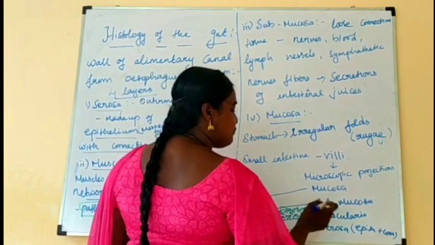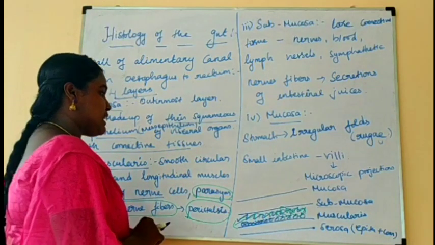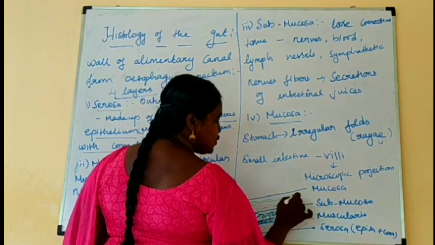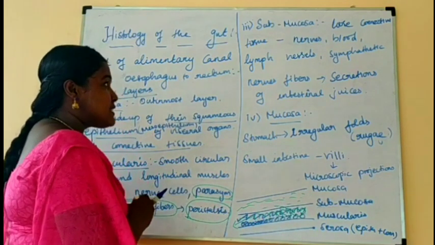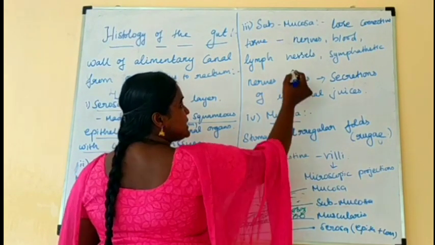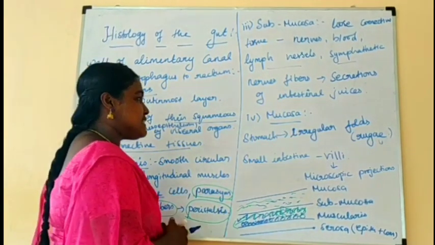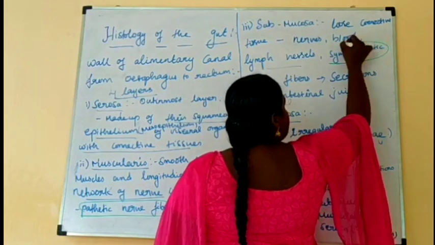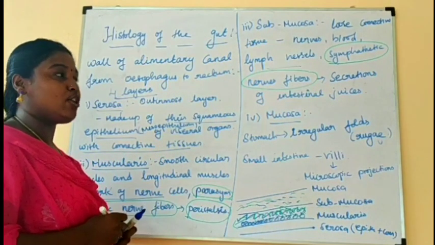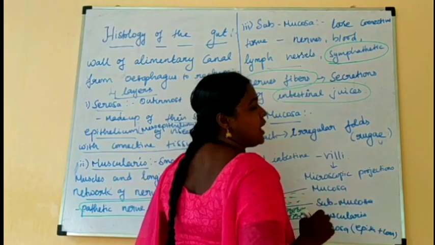Next, before the muscularis, the layer is called the submucosa. The submucosa consists of loose connective tissue, so the cells are loosely arranged. It contains nerves, blood and lymph vessels. It also has a special type of nerve fibers called sympathetic nerve fibers. Their main function is the secretion of intestinal juices in the intestine.